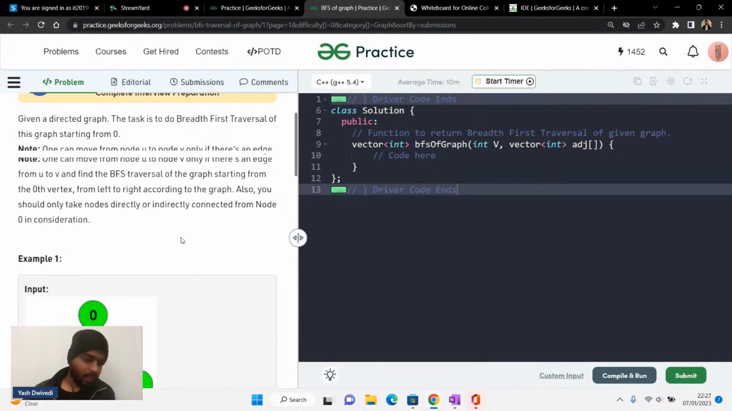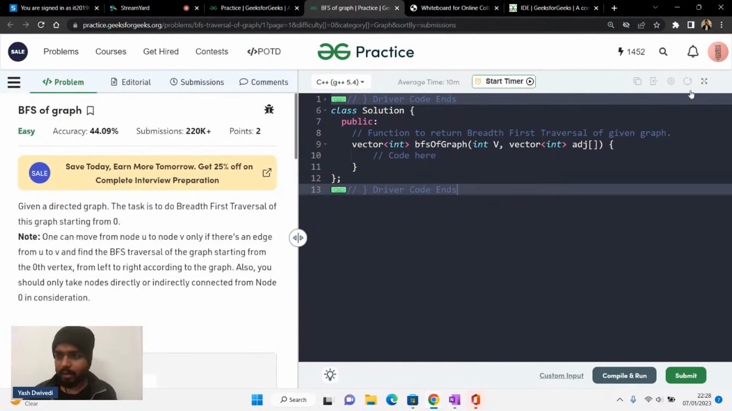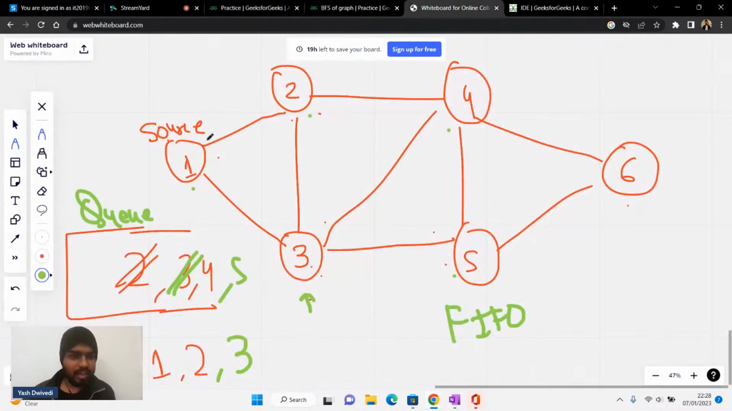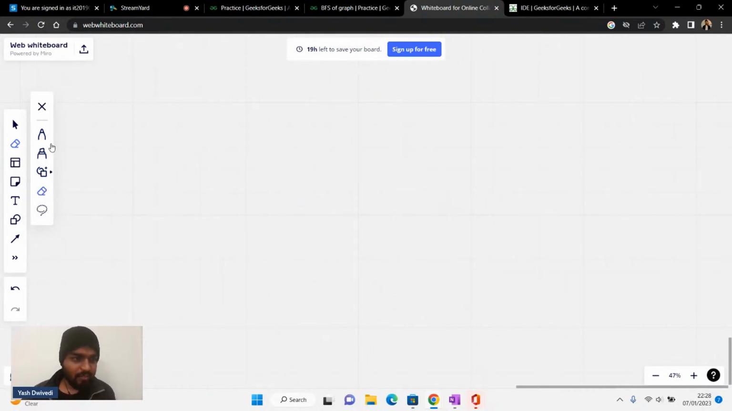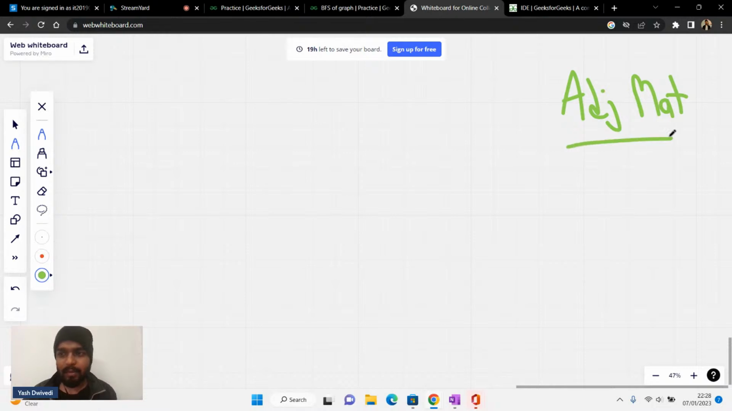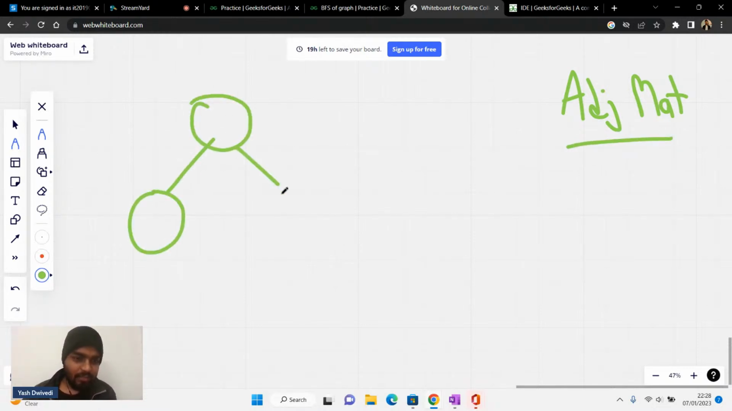So how will we do this particular question? Let's see how this graph is represented as well. That is another thing. Basically, we will be given an adjacency matrix. What does this mean? Let's say we have a graph of this kind. Let's say we have one here, then two here, then three here.